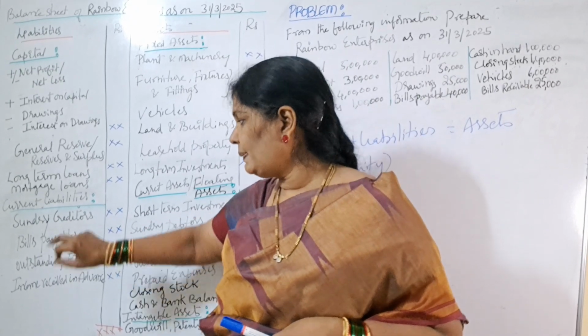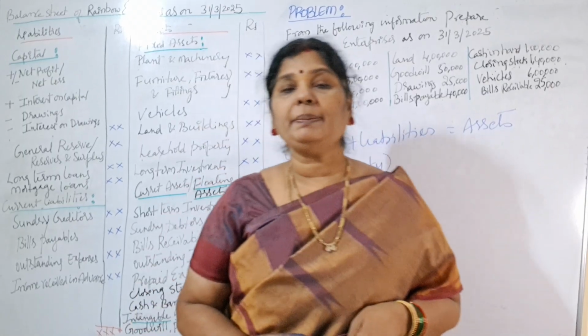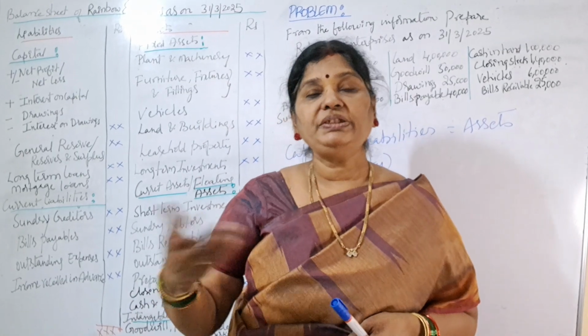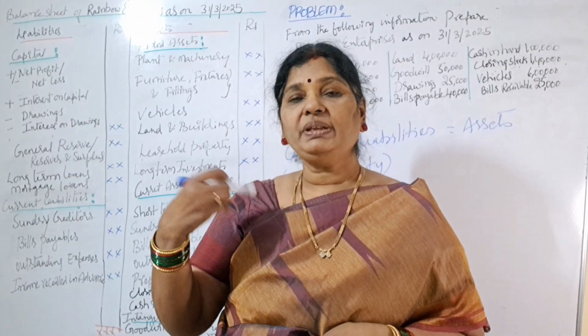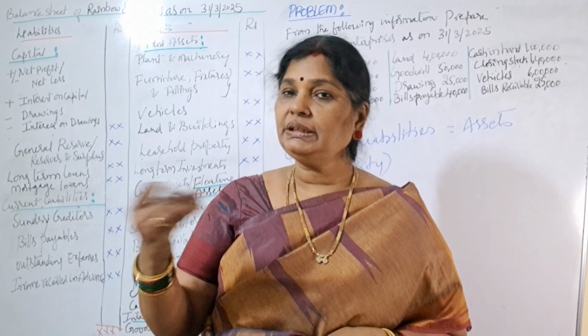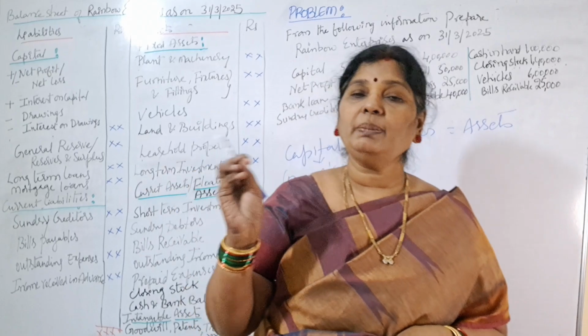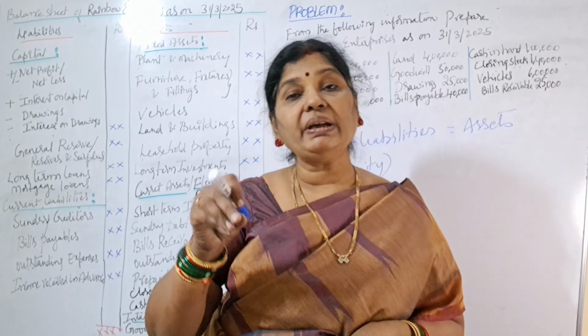So next, bills payable. What is the meaning of bills payable? Say for example, I have purchased some goods from Mr. Ram and I promise him that I will pay amount after 3 months. So what Ram has done here, Ram has raised one bill.